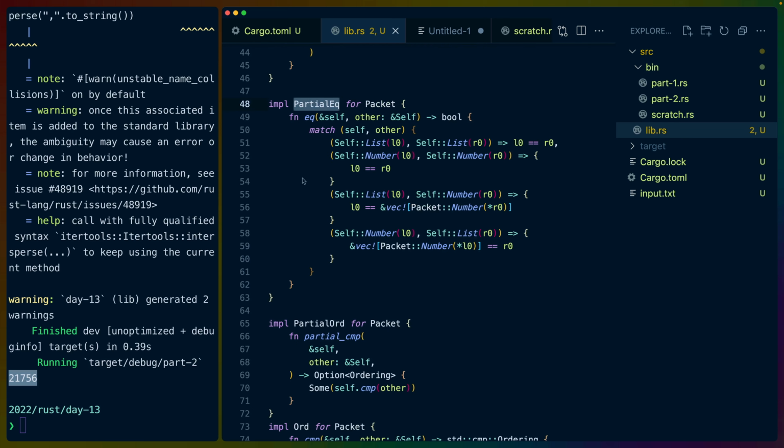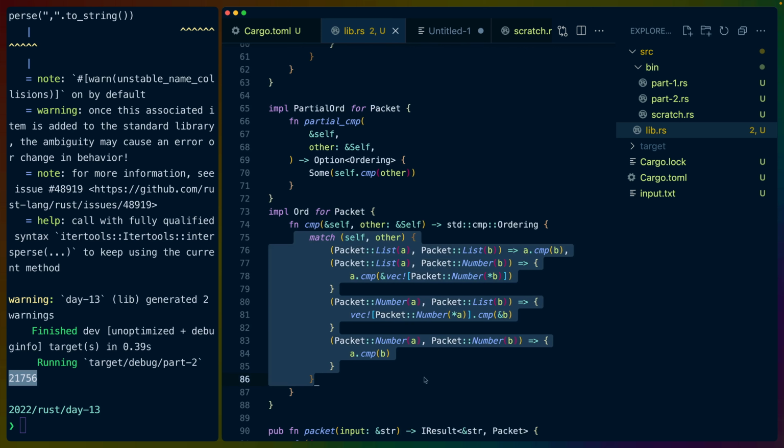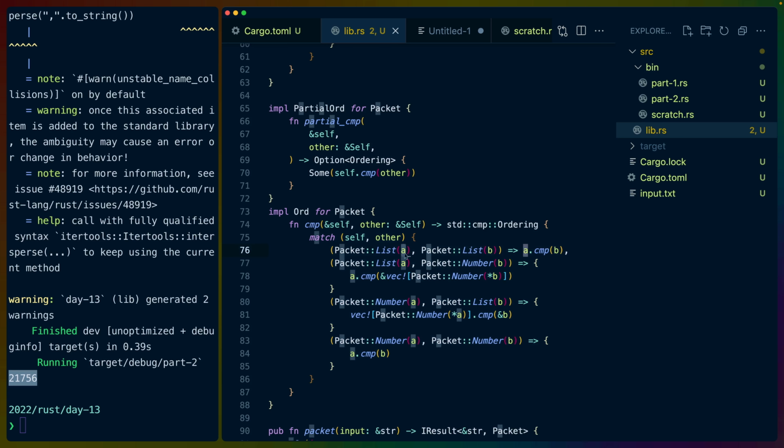And then we get to implement these traits: PartialEq, PartialOrd, and Ord, which define all of the behavior that we need. And the implementations aren't even that complicated for us to write, because we are relying on the fact that Rust already has a lot of these implemented for the base data structures, and we're really just wrapping those base data structures. So this isn't a packet list, really. For our purposes, it's a Vec.